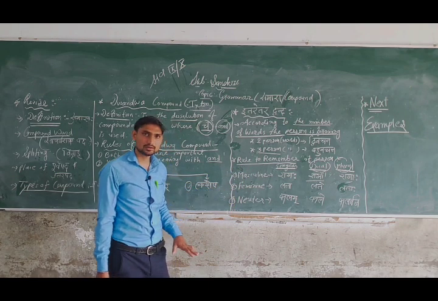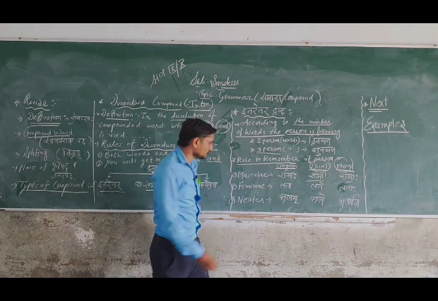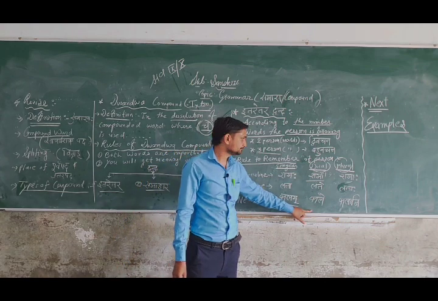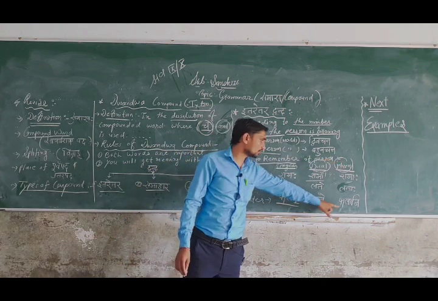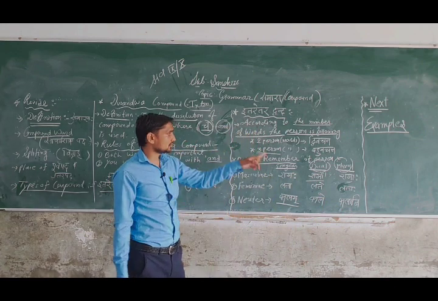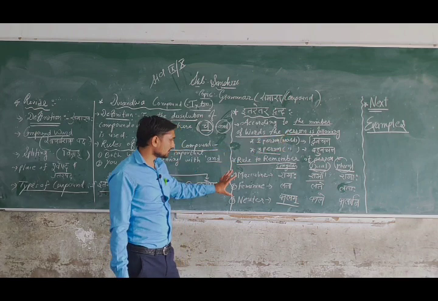Now third, the neuter form. In singular form the neuter is phalam, then in dual form phale, and after that the plural form follows as phalani. You will remember these to solve the examples. So remember this thing.